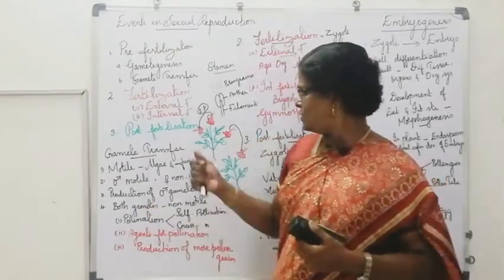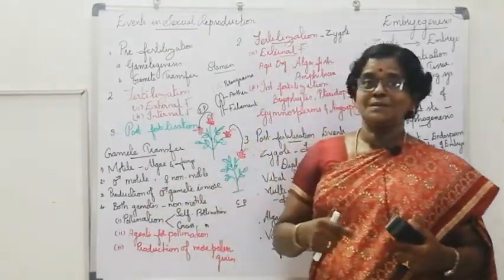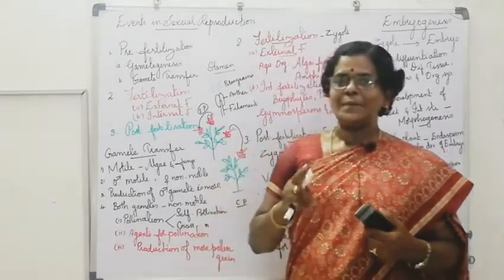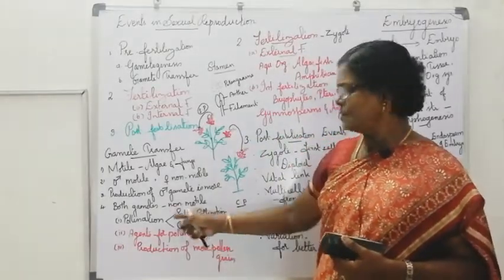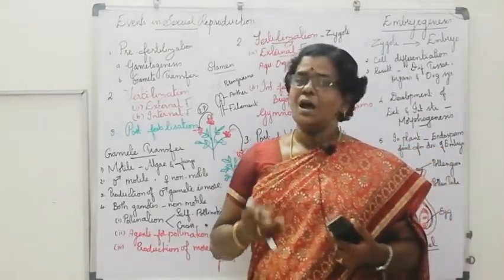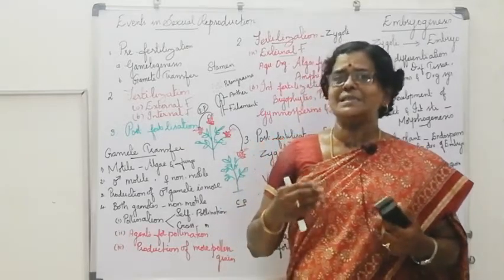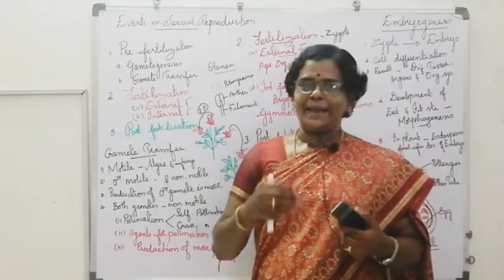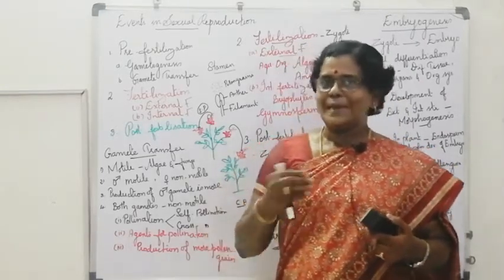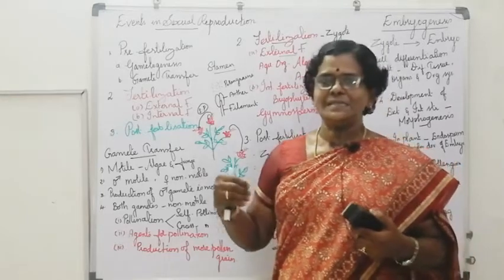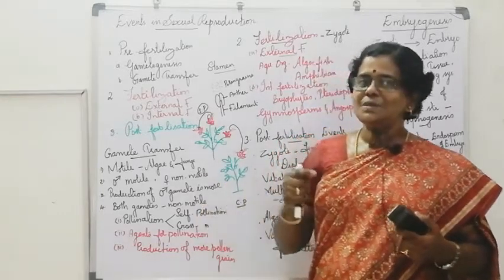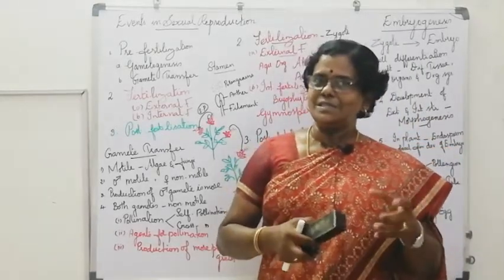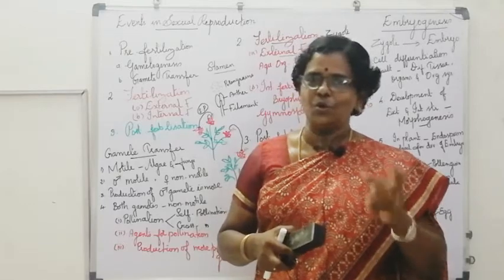Now there are some seed plants, gymnosperms and angiosperms, where both the gametes are non-motile. If both gametes are non-motile, how does the male gamete reach the female gamete? Here pollen grains are the carrier of the male gamete, and the female gamete is the egg. In gymnosperms and angiosperms, both the gametes are non-motile.